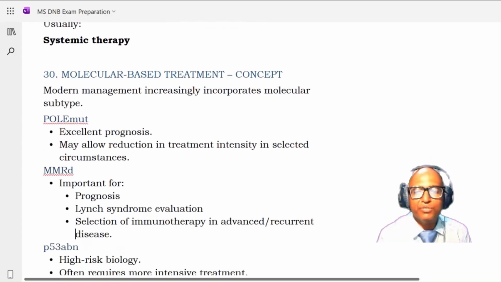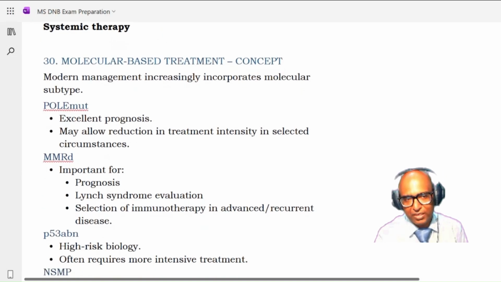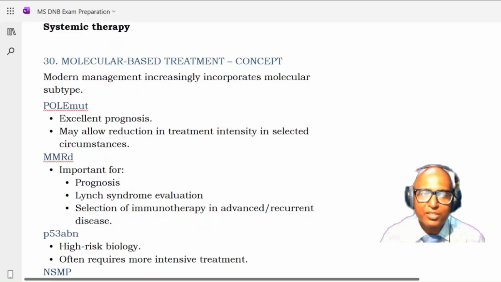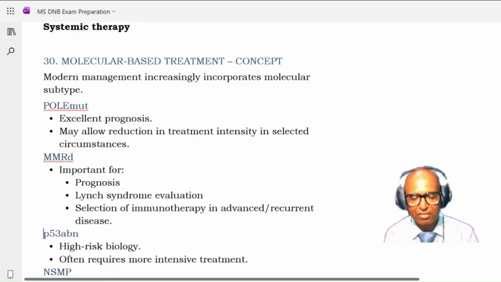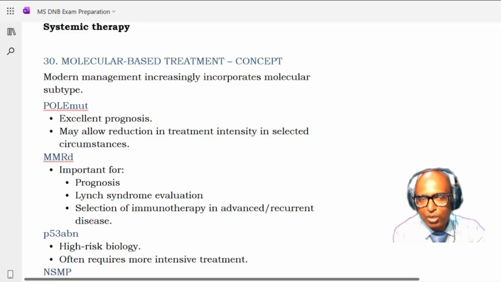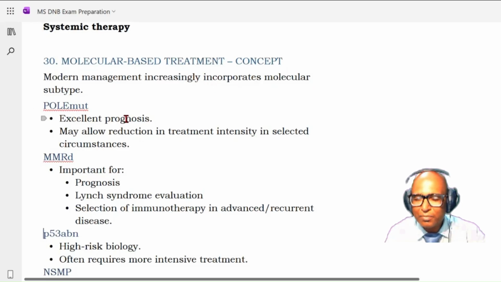Now, a newer concept is molecular based treatment. Modern management increasingly incorporates the molecular subtype. Various biological agents are available, and they are used depending upon the molecular classification. A lot of details are not required, just a basic understanding is more than sufficient here. So modern management increasingly incorporates molecular subtype. You may not remember the names of the drugs.